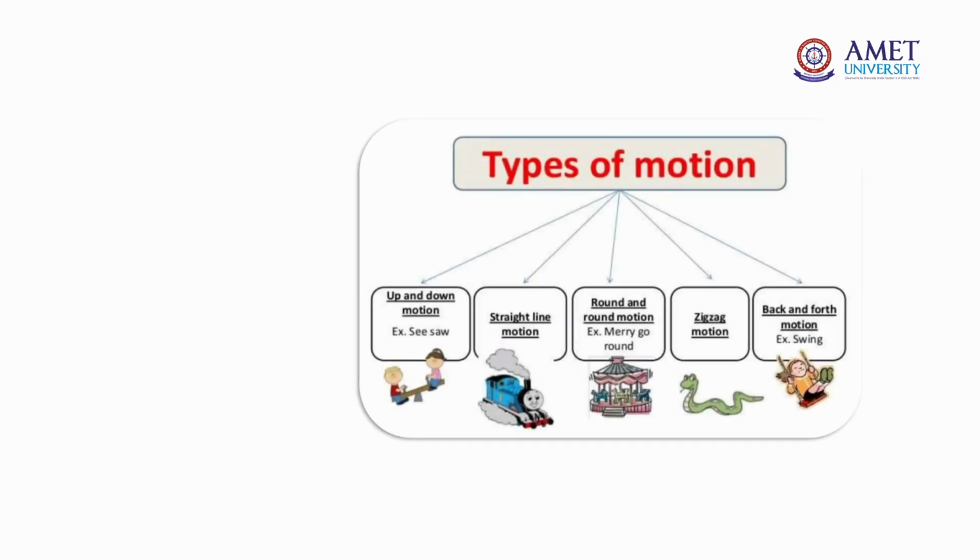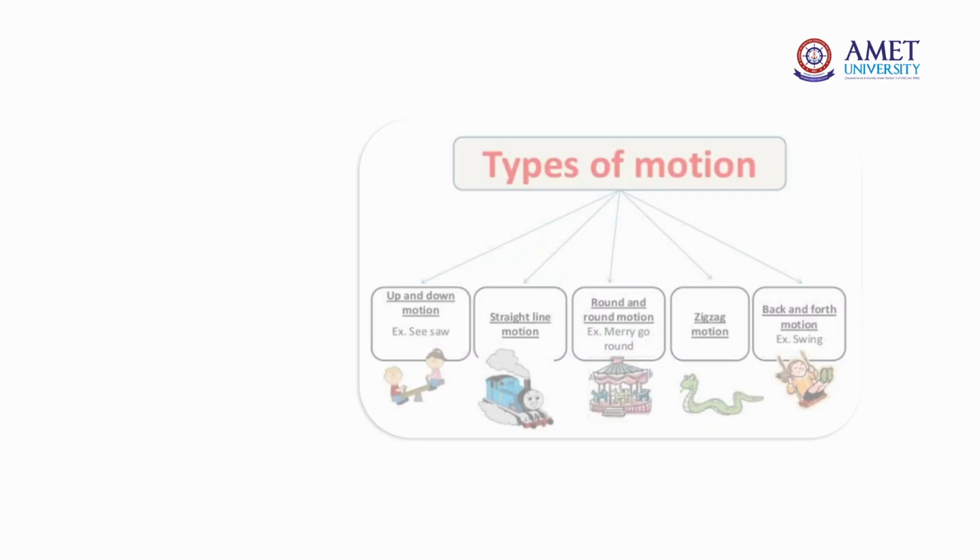Up and down motion, an example is a seesaw. Straight line motion: movement of a train in a straight line, or movement of an aeroplane in a straight line, or movement of a bus in a straight line. And round motion, an example is the merry-go-round; zigzag motion of a snake or atoms or molecules; back and forth motion of a swing or pendulum. So these are all kinds of motions.